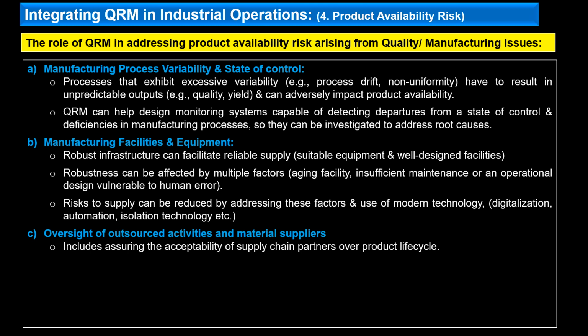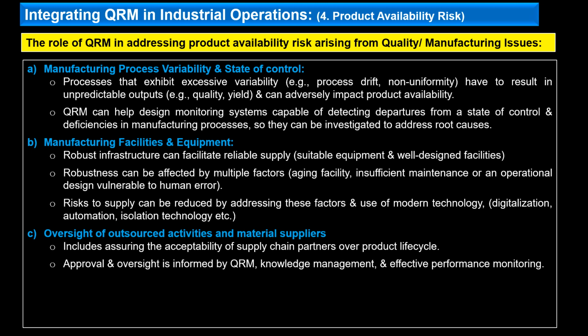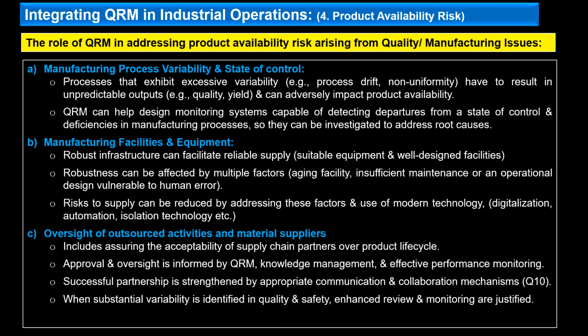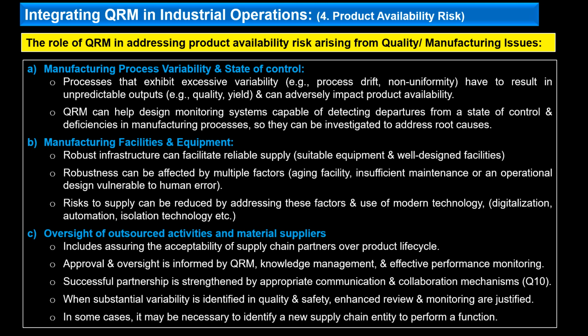It includes assuring the acceptability of supply chain partners over the product life cycle. Approval and oversight is informed by QRM, knowledge management, and effective performance monitoring. Successful partnership is strengthened by an appropriate communication system and collaboration mechanism as per ICH Q10. When substantial variability is identified in the quality and safety of the services or the materials provided by the external suppliers, an enhanced review and monitoring system should be implemented and justified. In some cases, it may be necessary to identify a new supply chain entity to perform the overall function if the risk is to be managed appropriately.